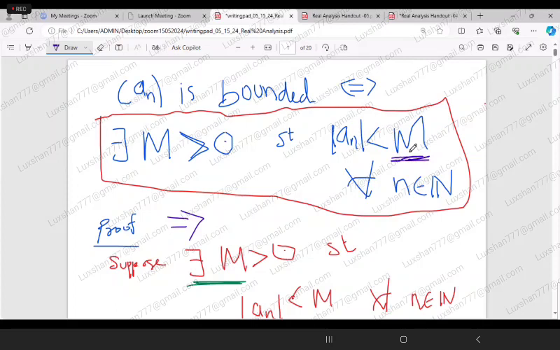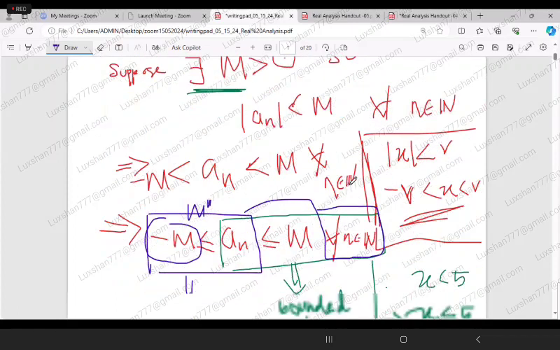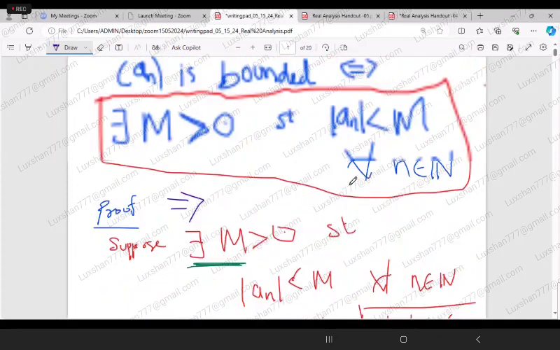You can't have something otherwise, because mod of a_n always should be positive. Mod of a_n always will be positive. If it is less than some number, definitely this M should be a positive number. So that is the first part of the proof.